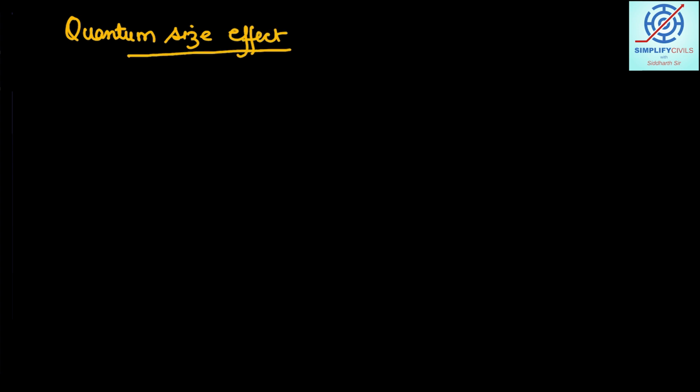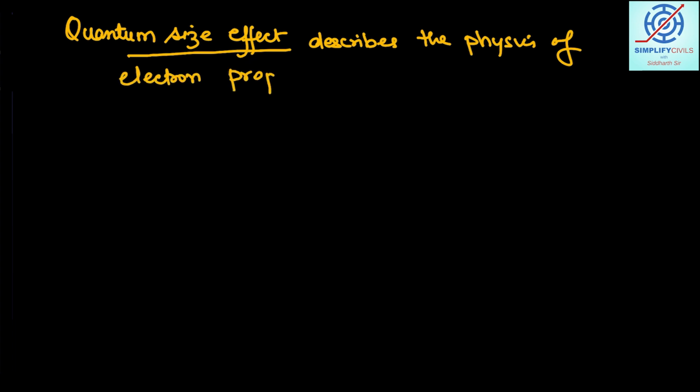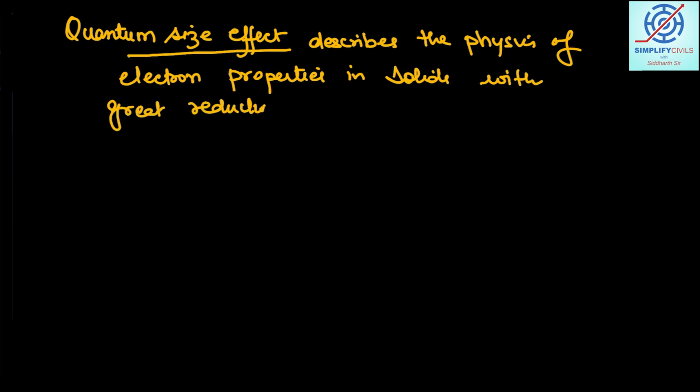You know, physics is at a classical level, then it is at quantum level. So quantum size effect describes the physics of electron properties in solids with great reduction of particle size. So what is basically quantum size effect? It is just describing the physics of electron properties.